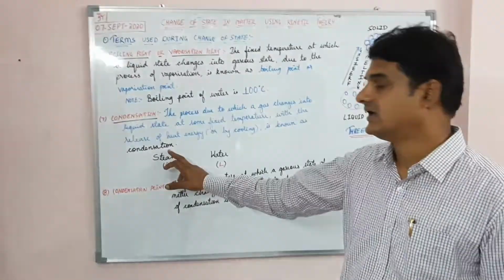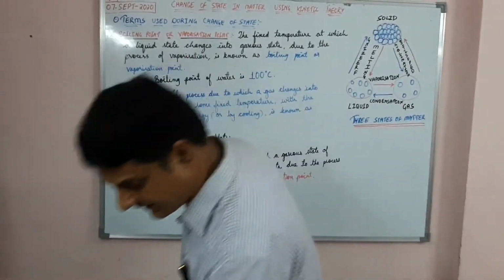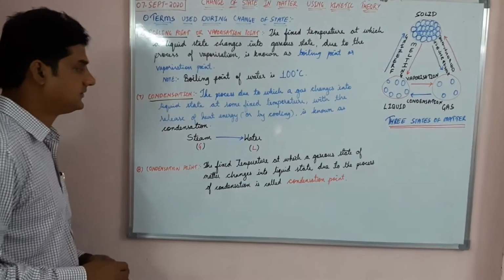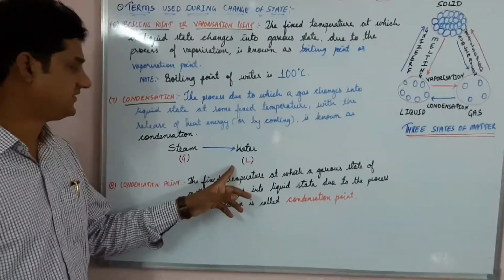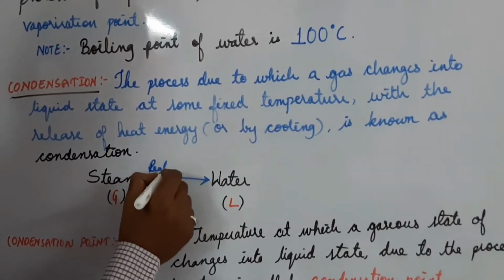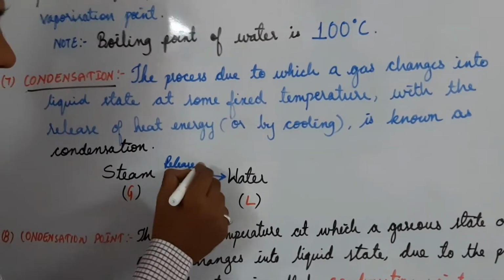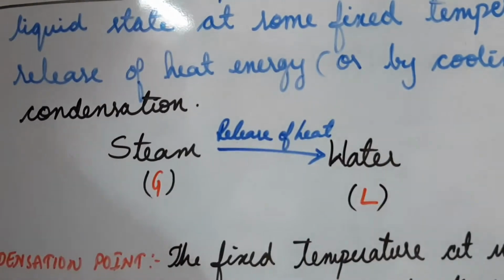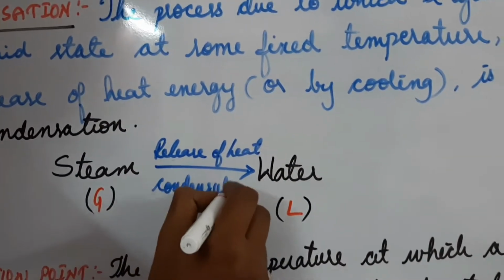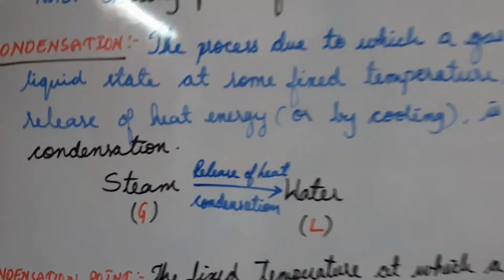We call it condensation. Steam is converted to water, the liquid state, due to release of heat, and this process is known as condensation.